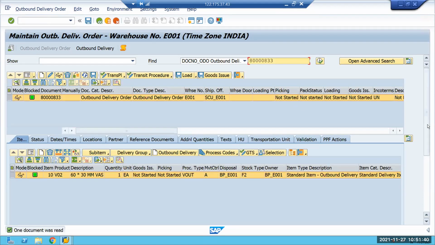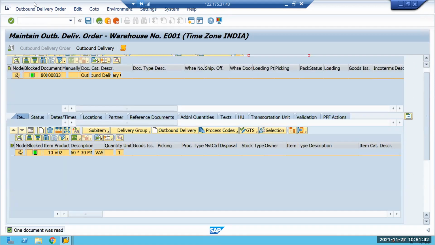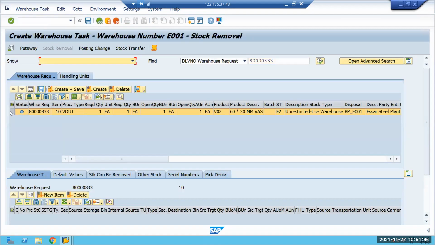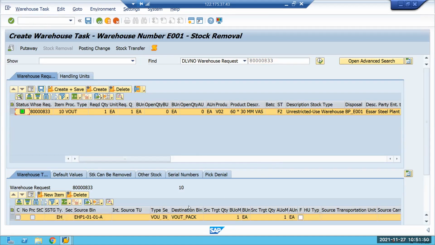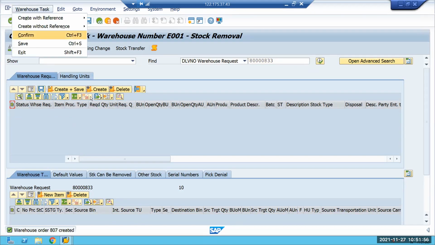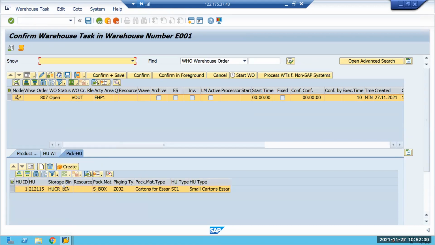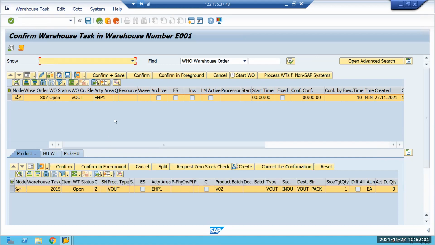Let me check. VAS order got created. Let me create a task now. Okay, now it is going as per this. Let me confirm the task. We'll see the HU here, pick HU. Now it is going in this one. Shall I confirm this? Let us confirm.